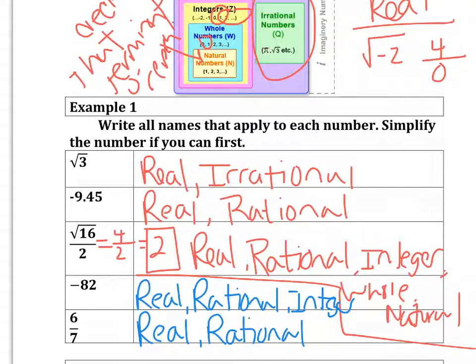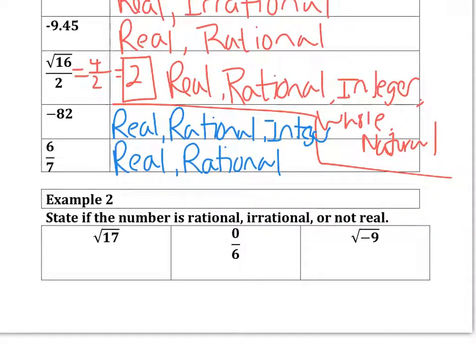Okay, next, in the next set of directions, you notice that all we are asked to do here is to state if the number is rational, irrational, or not real. So we no longer have to give all of the names that apply. So the square root of 17, it is a real number, so I know it's either rational or irrational. When I see that it's not a perfect square, that'll tell me that it's going to be a decimal that goes on forever. So I would consider that to be irrational.